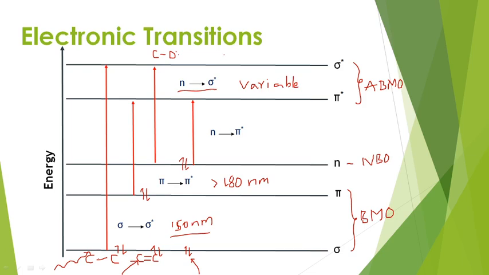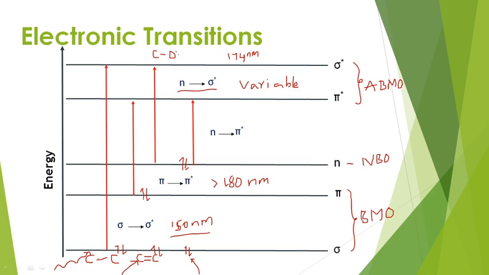In this category, if I take ethyl alcohol, it gives the transition at about 174 nanometer. If you substitute any other atom, then the value may vary or change. That's why we cannot give a particular range here. Okay, clear? Now let me come to the next transition, that is the n to pi star transition. The n to pi star transition means that a non-bonding orbital containing electrons gets excited to the pi star antibonding orbital.